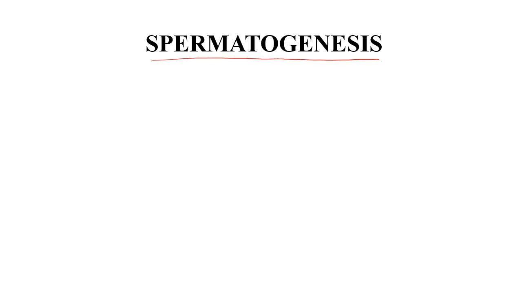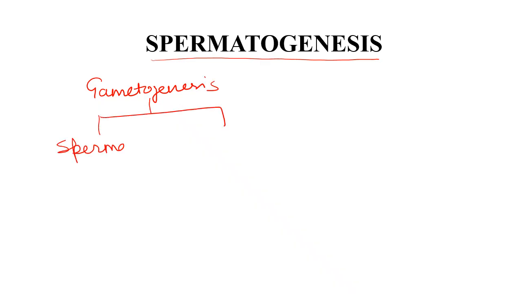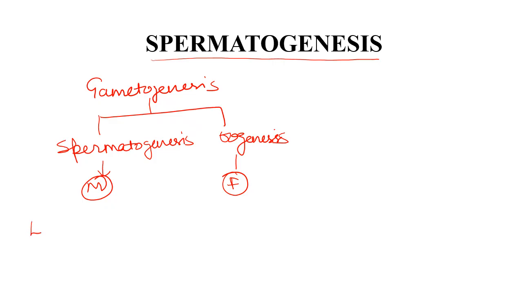Spermatogenesis. Today we will do a quick revision of spermatogenesis. Spermatogenesis is a part of gametogenesis. Gametogenesis is of two types, spermatogenesis and oogenesis. Spermatogenesis occurs in males and oogenesis occurs in females. The location of spermatogenesis is the seminiferous tubule of testes, and in females, the cortex of ovary.